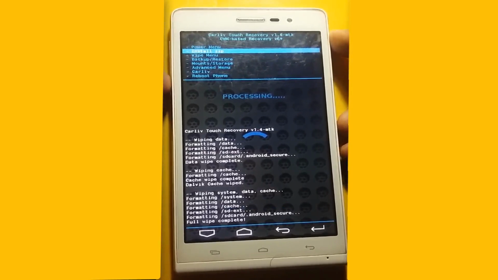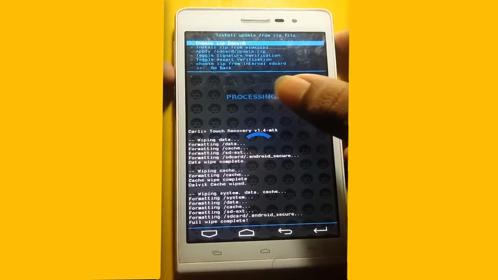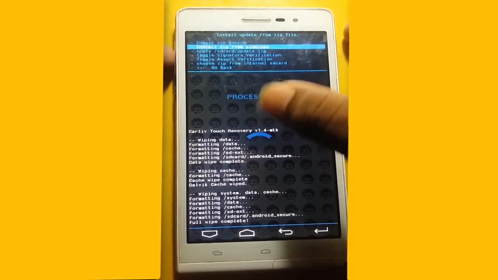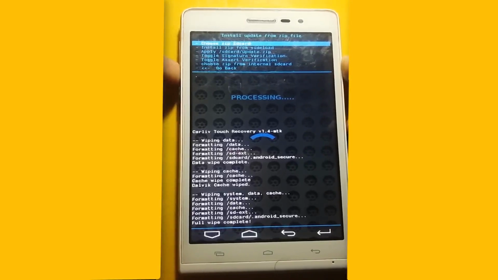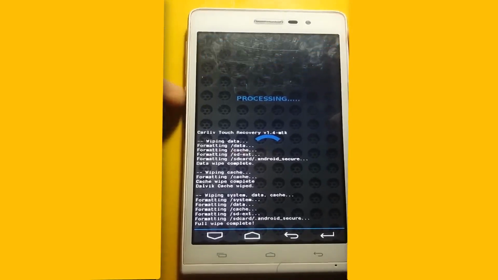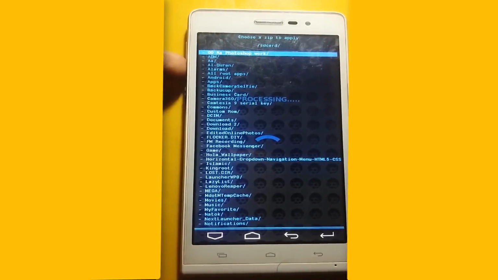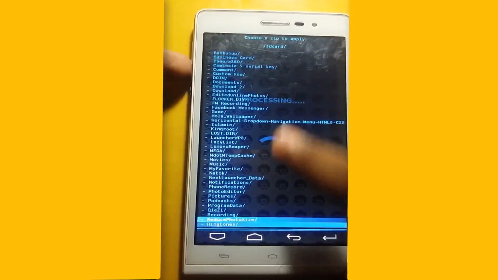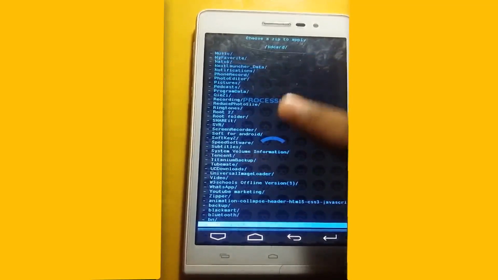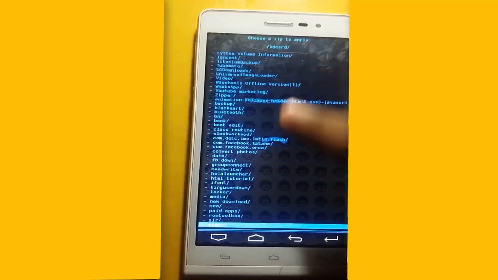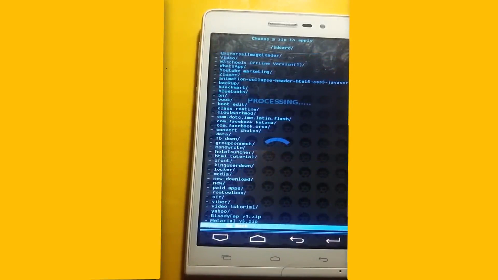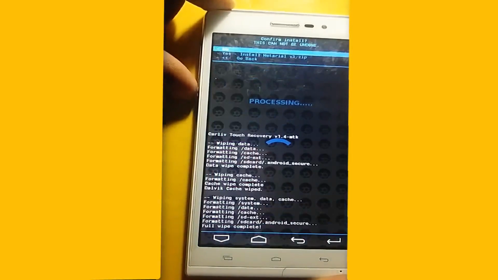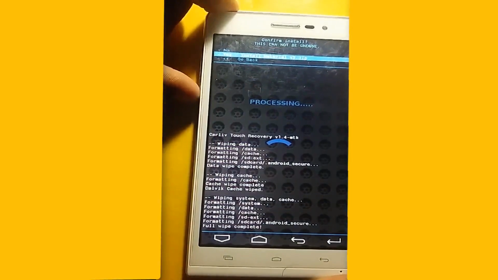Second position, install zip and choose zip from SD card, because my ROM is now on my SD card. Go choose the file from where my zip file is. Go there and here is my ROM, Material v3. Select it and install Material v3.